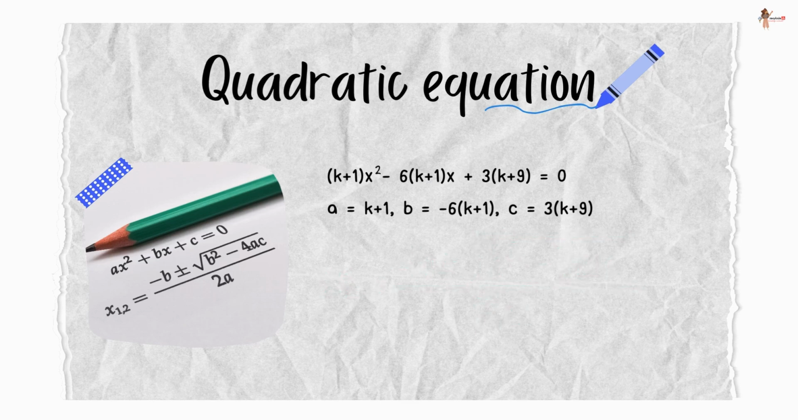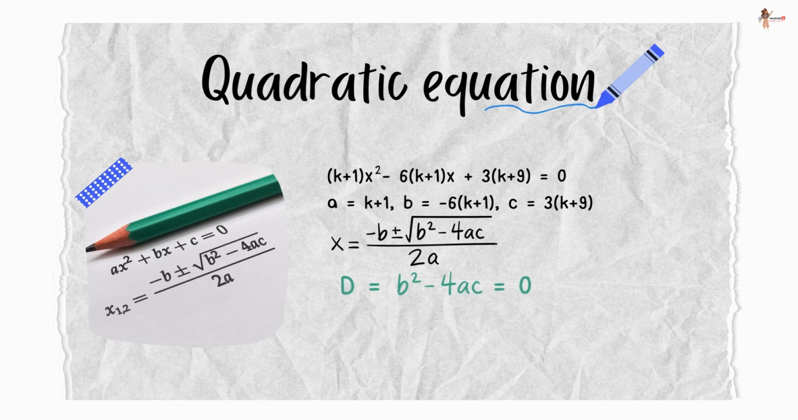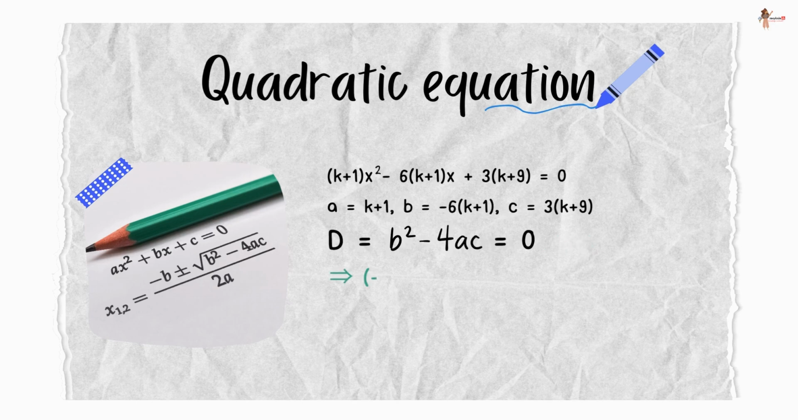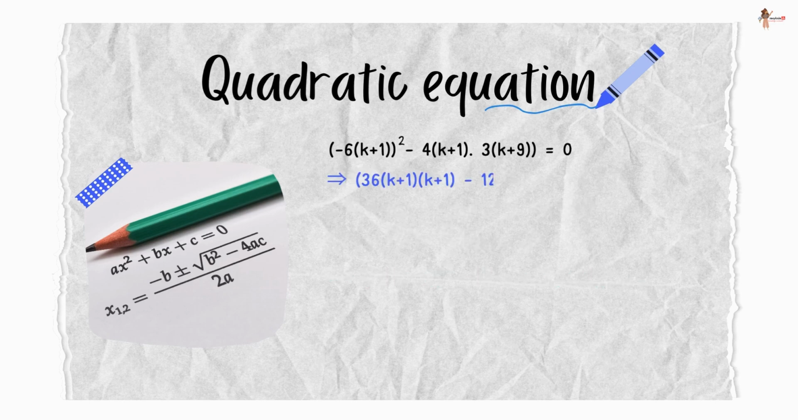For roots to be real and equal, the discriminant should be equal to 0. That means b square minus 4ac should be equal to 0. Substituting the respective values of a, b, and c, we get (minus 6(k plus 1)) whole square minus 4 times (k plus 1) times (3k plus 9) is equal to 0. Solving for k, we get,